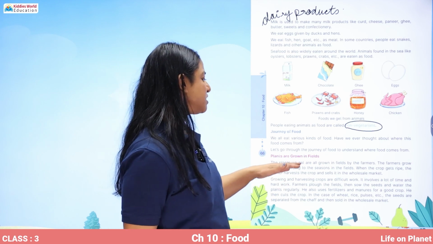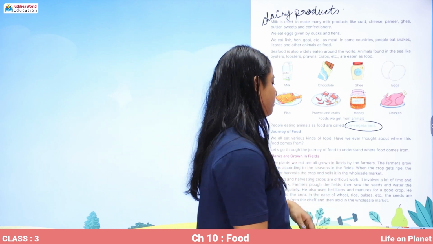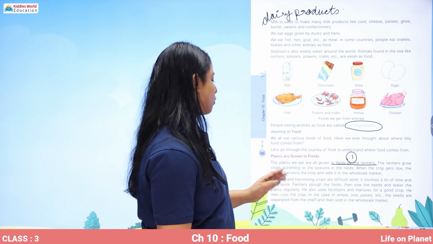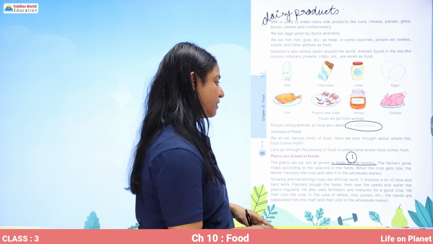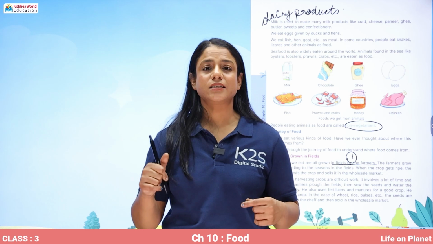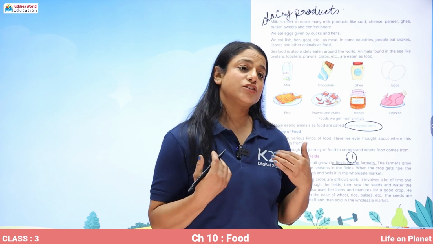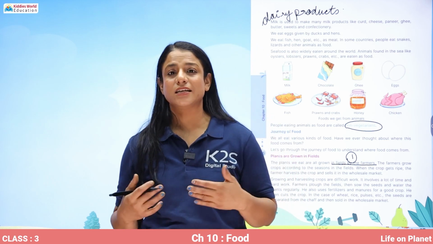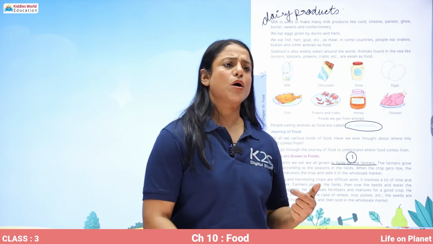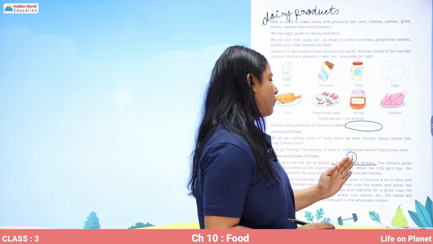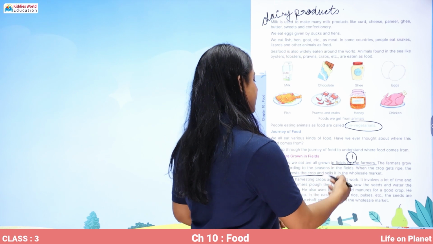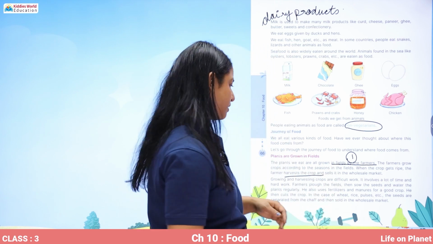Okay. The plants we eat are all grown in fields by the farmers. This is the first step. The farmers grow crops according to the season in the fields. So they have to be very cautious about the season, and they should have proper knowledge of which crop will grow best in the winter season, summer season, or rainy season. When the crop gets ripe, the farmer harvests the crops and sells them in the wholesale market.